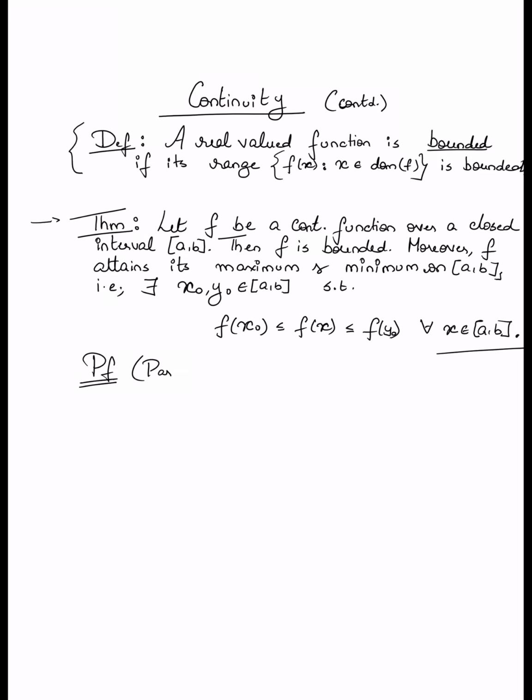So there are two parts to this theorem. The first part is simply to say that f is bounded. In other words, a continuous function over a closed and bounded interval is necessarily bounded. Minus infinity to infinity is also considered to be a closed interval, but that's not what we are talking about. We are talking about a continuous function over a bounded closed interval. This will work by contradiction. First we will say, suppose that f is not bounded.